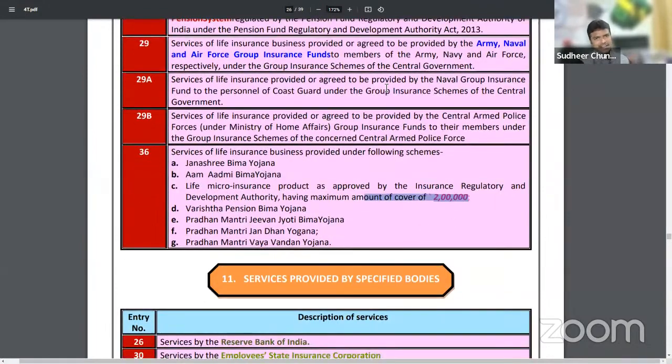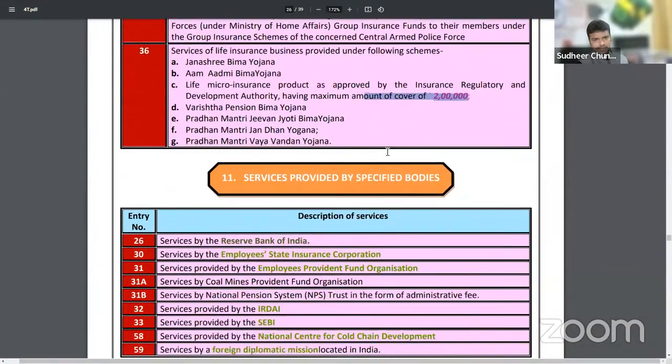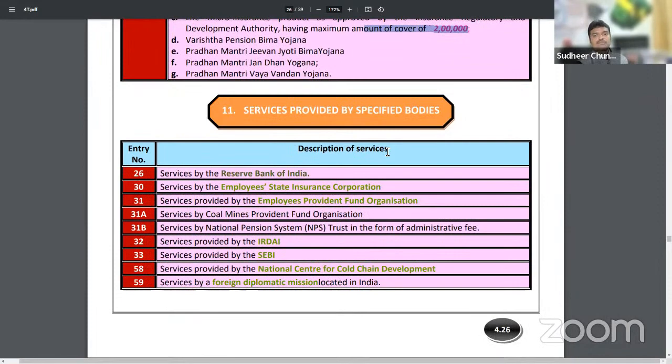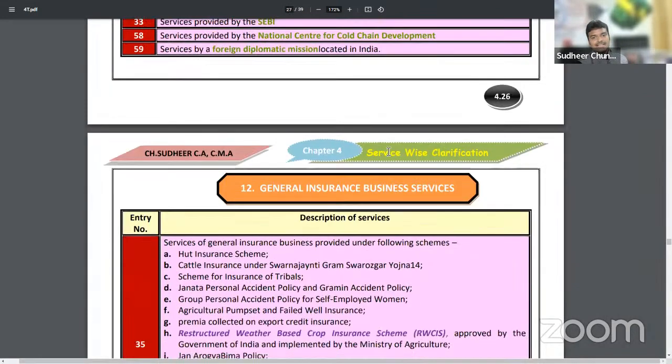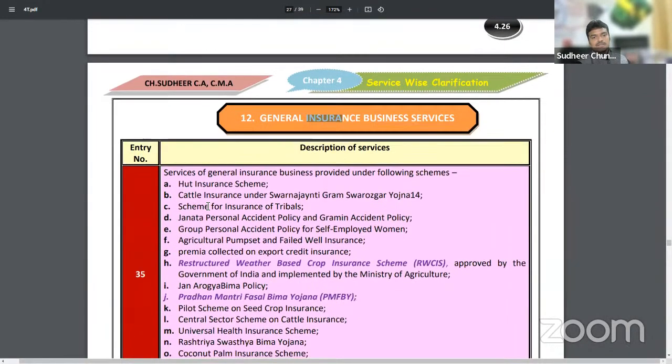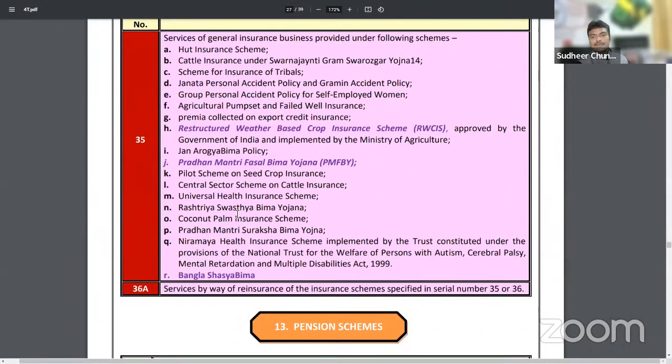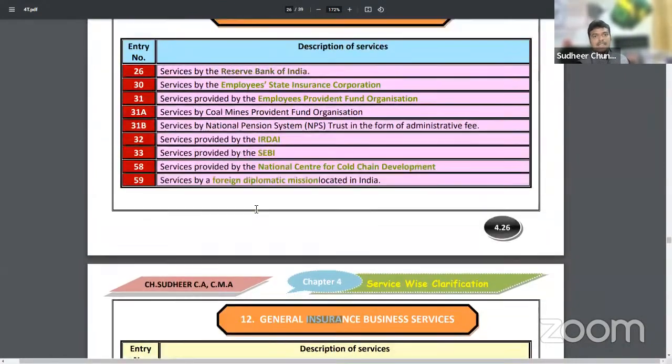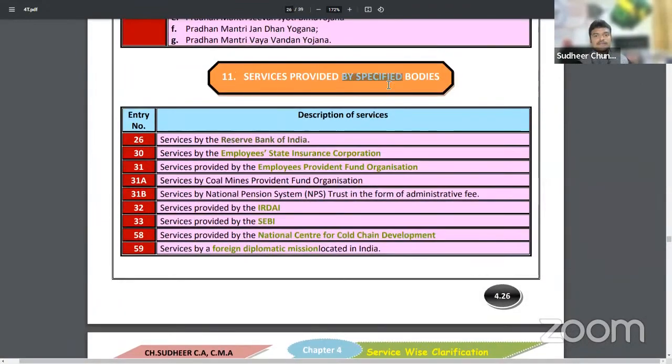But for exam, we need not remember them, sir, because in the CA examination, specific schemes will not be concentrated on. Similarly, for general insurance schemes also, some list is given. No need to remember this list. Next, some specific bodies: RBI providing services to banks is exempted. ESI, Employee State Insurance, providing services to employees. On provident fund, no GST. On ESI, no GST. For coal mines, there is a separate provident fund; for them, no GST. On pension, no GST.